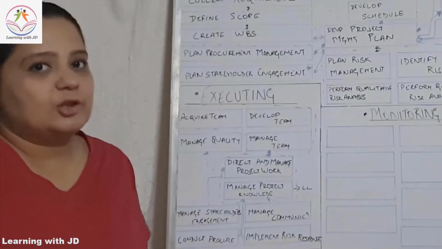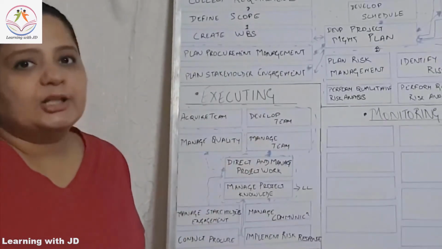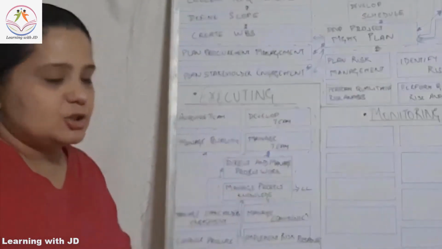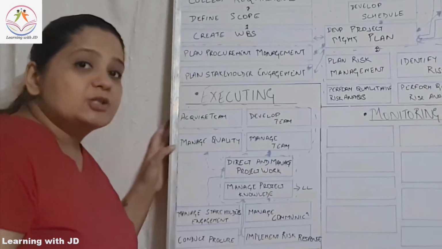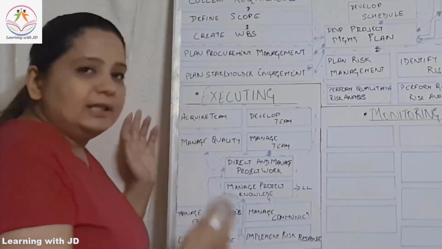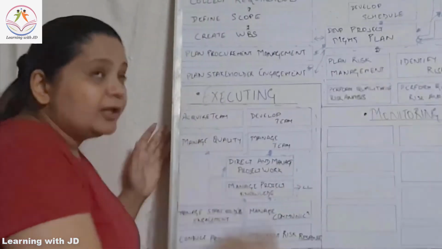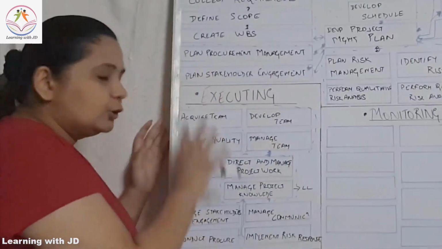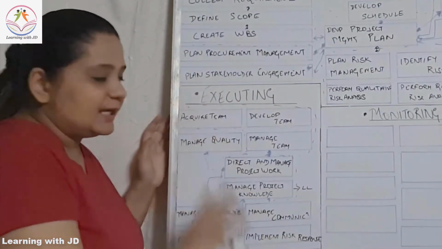One person has left the job. That's about managing the team. All these components fall into the integration part here. Then you need to manage your quality. You will not want to leave the entire project, finish the entire project, and then do it at the time of monitoring and controlling. You will do it at the execution phase itself.